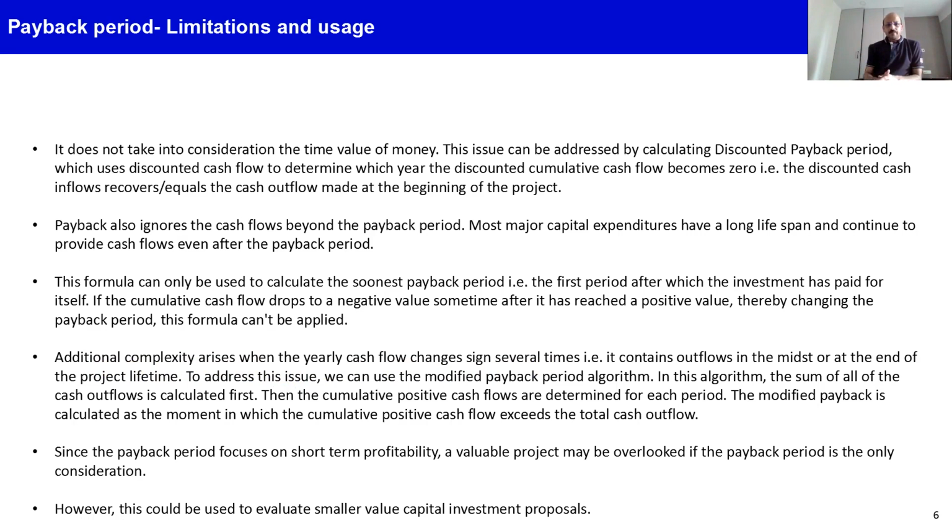So there is a modified approach to that, which says that we can use the payback period algorithm. By algorithm means that first you sum all the negative cash flow values, and take a sum of that, and then you take the sum of all positive cash flows, and then determine in which year the cumulative positive cash flow becomes equal to the cumulative negative cash flows.